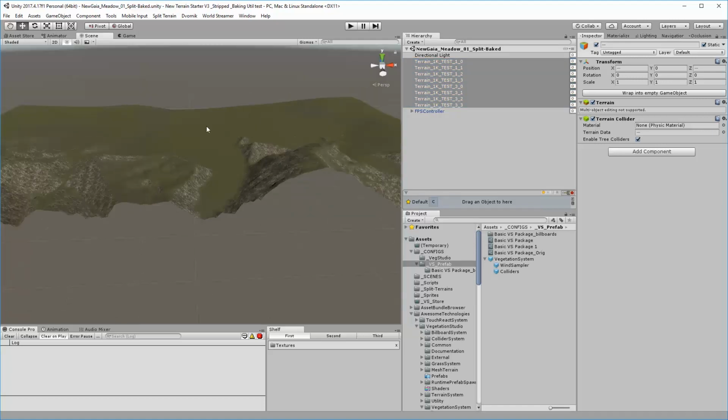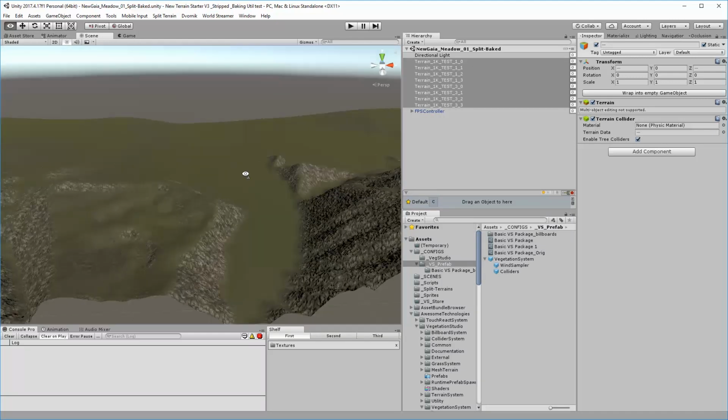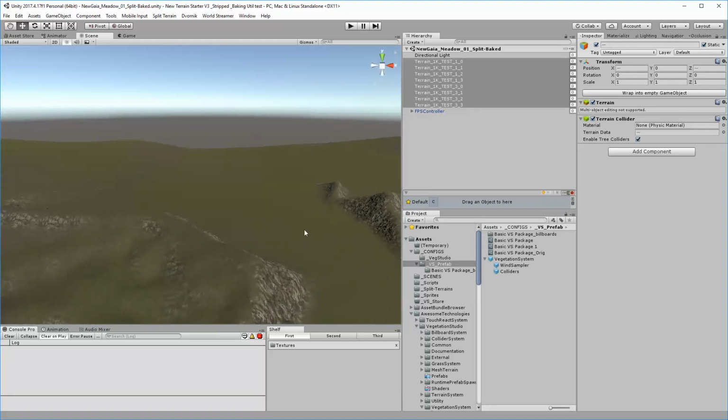terrains I've got left. I purposely am just using a small number of terrains because otherwise it takes ages to bake, but the process is the same irrespective of how many you've got. I guess the one thing to say is there is a limit on your own machine's RAM, so as it's baking all the vegetation items, if you've got a lot of items dense and a lot of tiles, Unity will eventually run out of memory, so yeah, you'll be in trouble. It'll just force close essentially. So you might then want to work in smaller chunks, so you can do that, and that's one of the benefits, I guess, of working with baked vegetation.